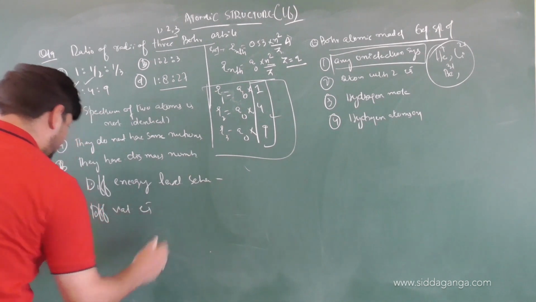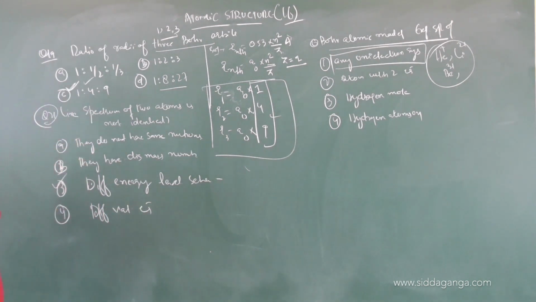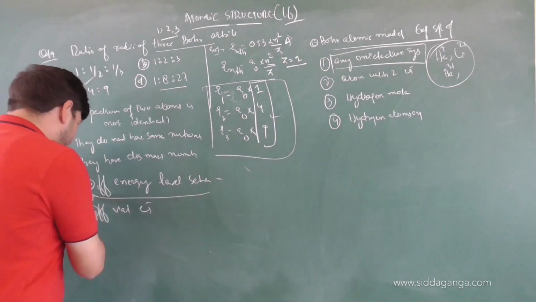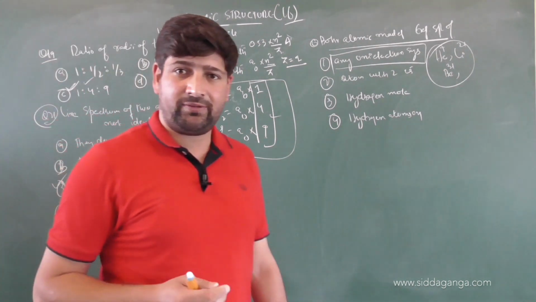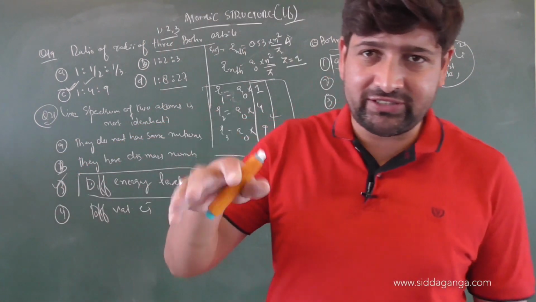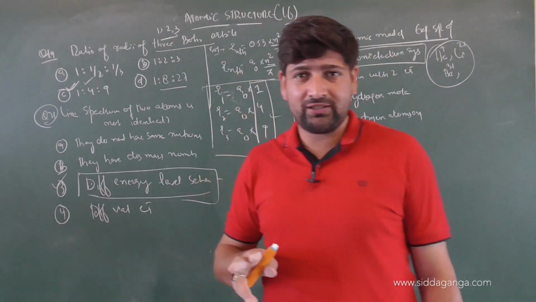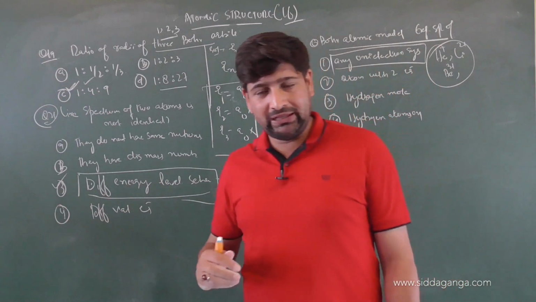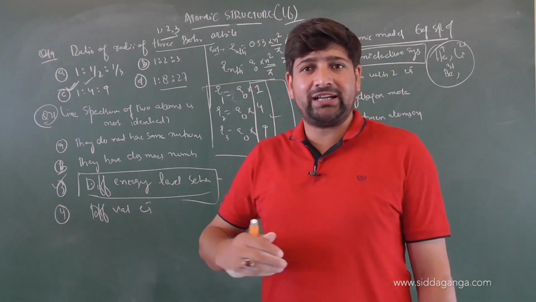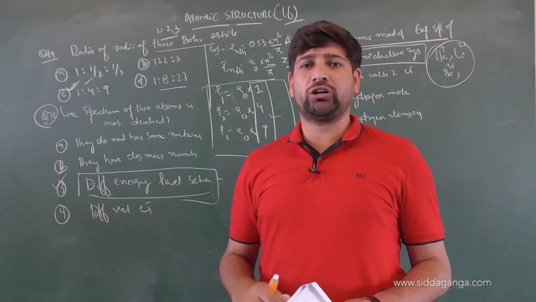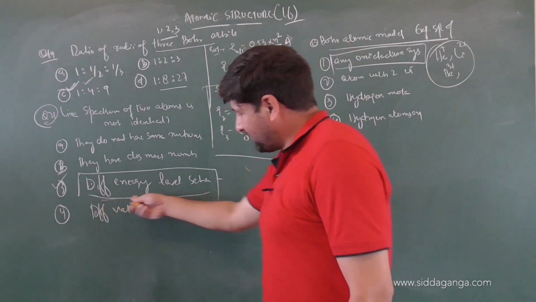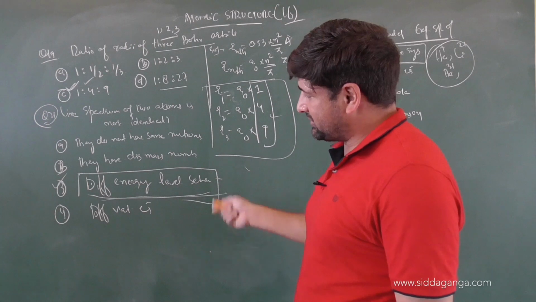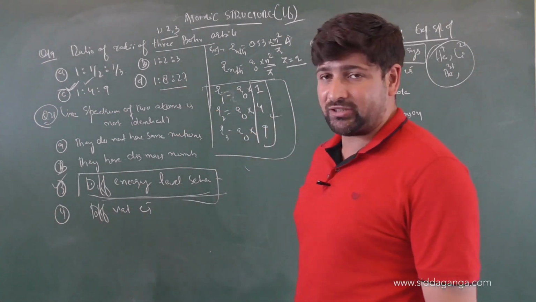So we know the correct option will be option 3, because for every atom you take into consideration, the nuclear charge will vary, and the force with which the electron is held by the nucleus is different. So when the electron is to be excited to higher energy levels, the amount of energy required for different systems will be different. Because we have different energy level schemes in different atoms, the line spectra of every atom is different.